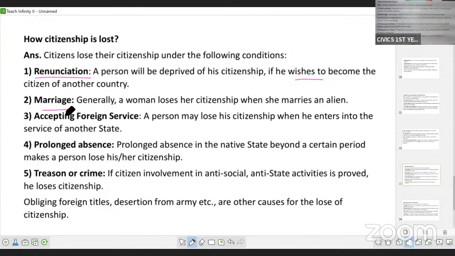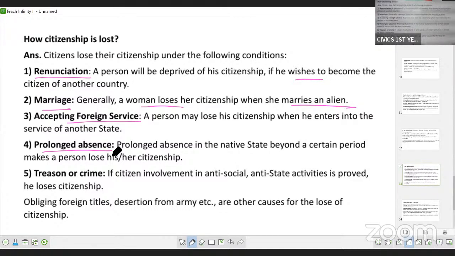Then next is marriage. Usually it is a woman who loses her citizenship when she marries an alien. Then, when you are accepting a foreign service, especially when you are working for the government of another state, you have to lose your native citizenship. Prolonged absence: if you are not coming back to your country for a long period,